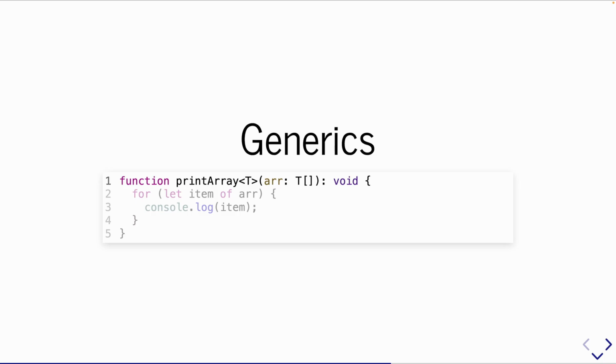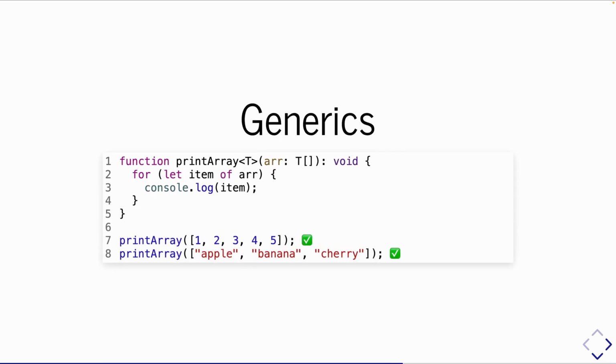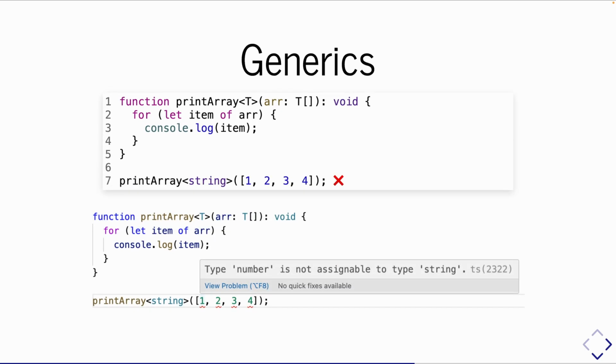What is type T? I don't know. I haven't defined it at development time. I really only do it later, at runtime. I can reuse this in a variety of situations. In this case, the code I'm showing, I'm passing these items to console.log, which will take pretty much anything and log it out, so it doesn't really matter. I can give it an array of number types, totally fine. I can give it an array of strings, totally fine. Everything's good. Now, if I change line 7 and I explicitly define the type of T as string, and then I try and pass in an array of numbers, that is a compile time error.